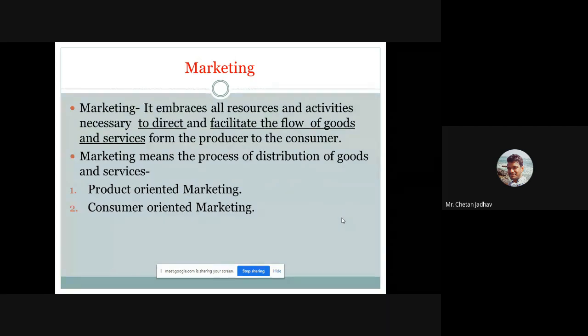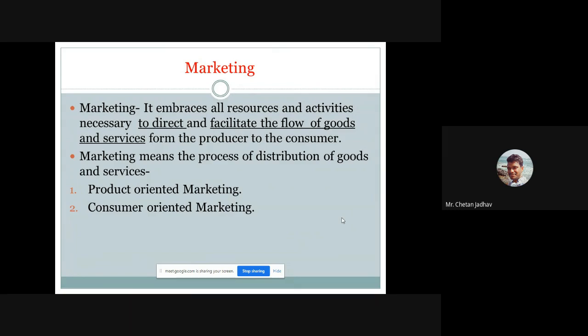Marketing means the process of distribution of goods and services, through product oriented marketing and consumer oriented marketing. There are two different types. One is consumer oriented, where we take customer reviews and surveys from the market.